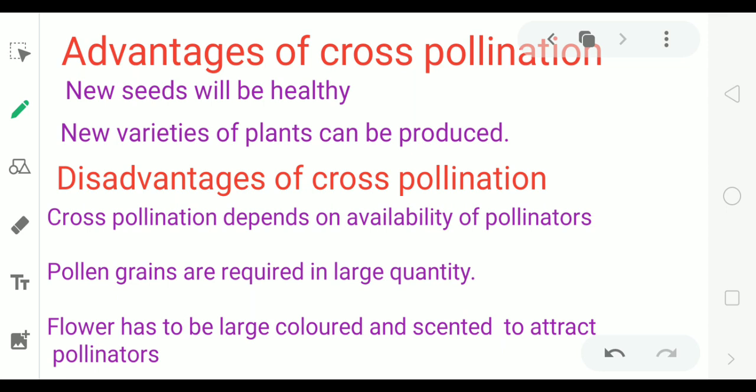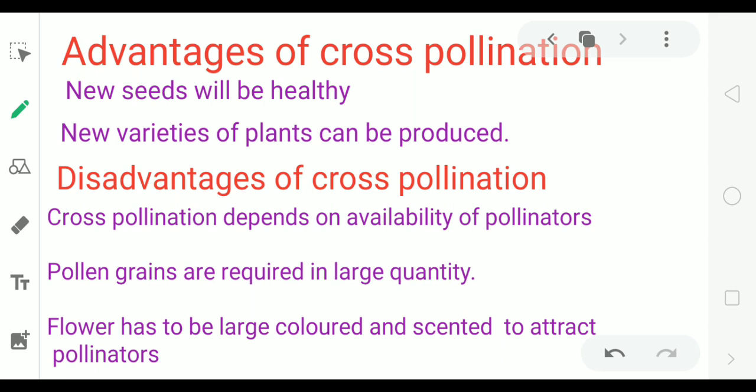Second, pollen grains are required in large quantity. Because pollen grains are to be transferred from one plant to other plant, suppose they are carried by wind. So when wind carries pollen grains from one plant to other plant, some of the pollen grains may fall in the soil. They may get wasted. So these are required in large quantity for cross-pollination.